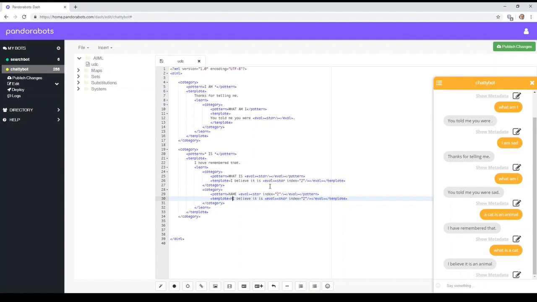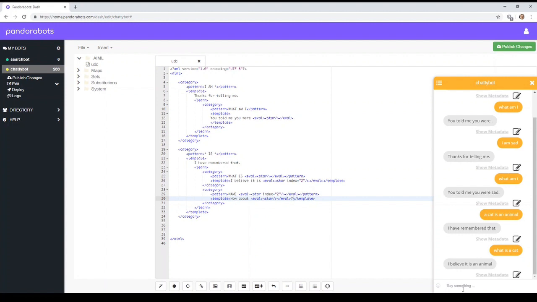And we'll say, how about the first part? Oh, we can just do a star. So now it should say name an animal. How about a cat? Let's put a question mark on there.